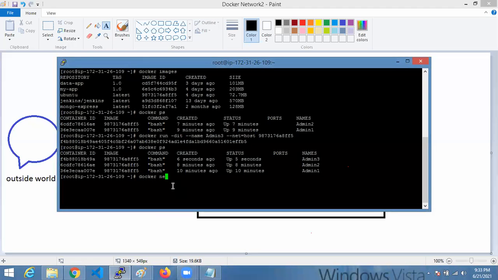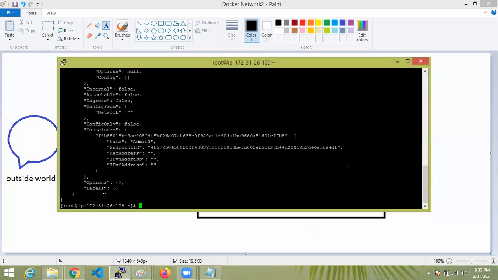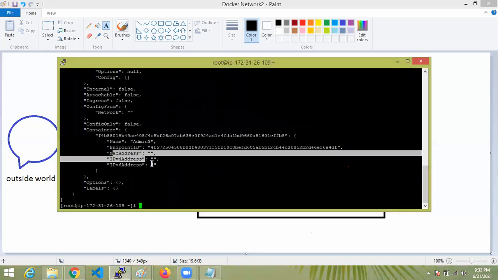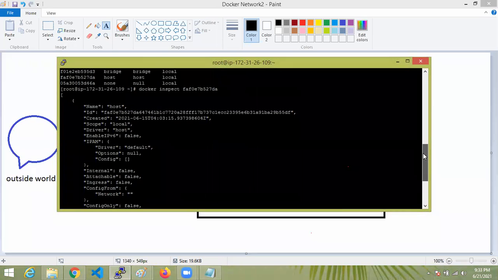Docker network ls, three networks we have. Now inspect the Docker host. Sorry, docker inspect the host type of network ID. Now see here, there is no MAC address, nothing for this type of network.